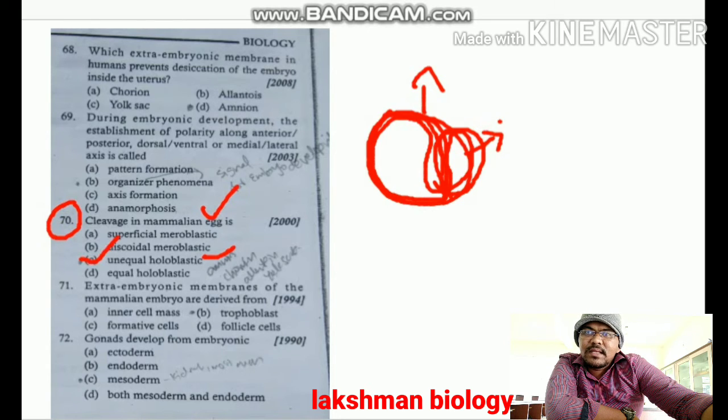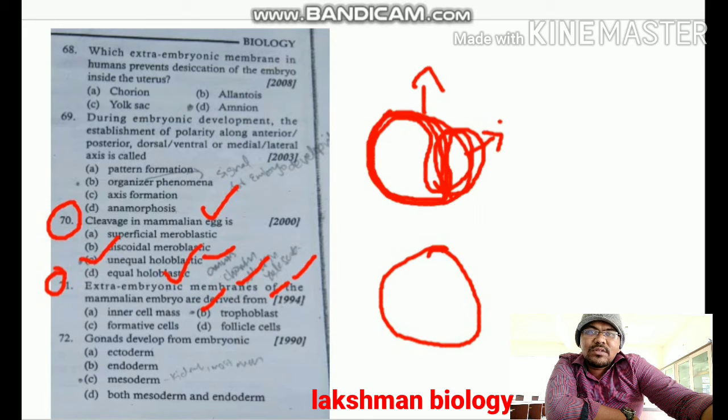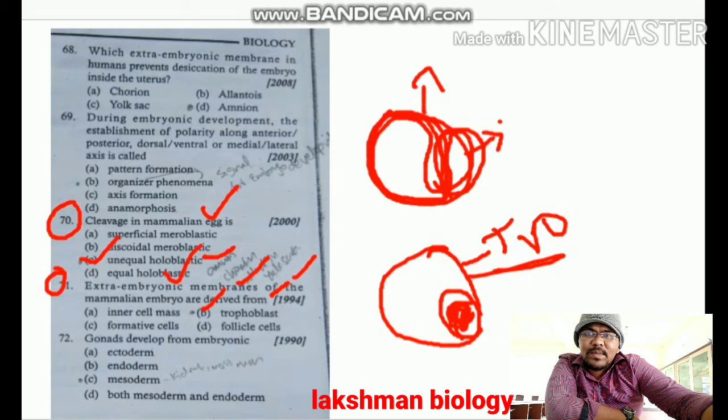Next, question number 71. Extra embryonic membranes of the mammalian embryo are derived from trophoblast. Trophoblast is the outermost layer of the blastocyst. The extra embryonic layers, that are amnion, yolk sac and chorion, all are developed from the trophoblast layer. Hence question number 71, option B is correct.